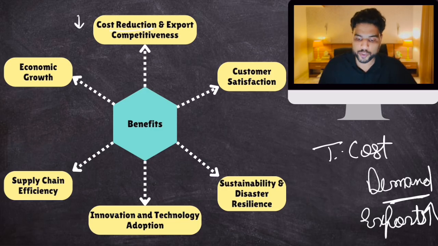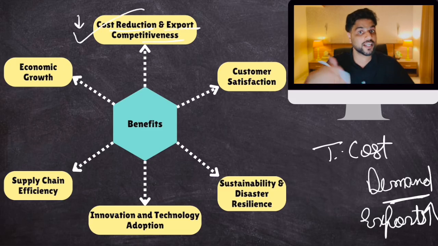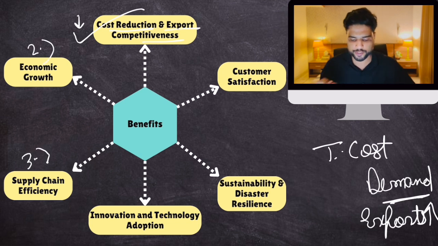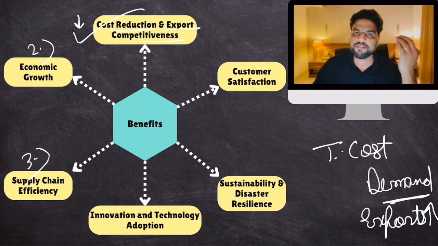So cost reduction, which will lead to export competitiveness. Our exports would increase, and that is good for India, right? Then economic growth: if exports increase, more sales would be there, then economic growth would happen. Then your supply chain would become efficient. Then, because your logistics sector is efficient, you will definitely use more technology, more AI, other technologies to make it more efficient, right? So innovation and technology adoption happens.